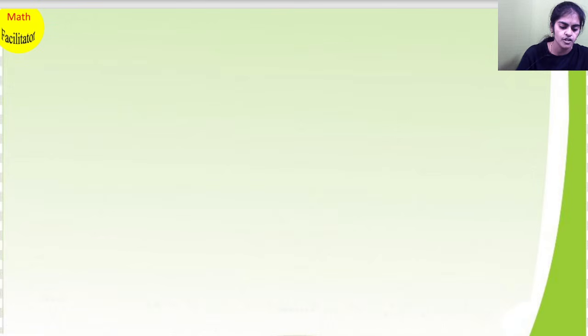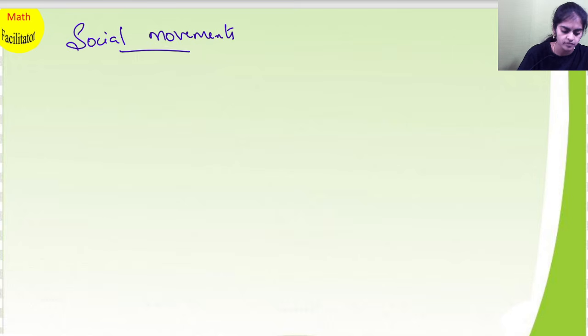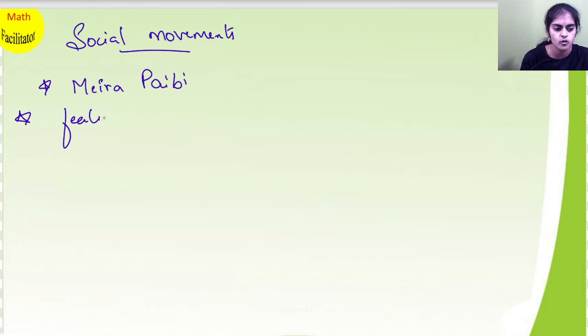And now social movements. In this chapter, most importantly, learn about the Meira Paibi movement and what are the features of social movements. Okay, features of social movements.